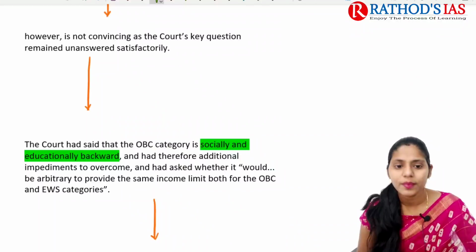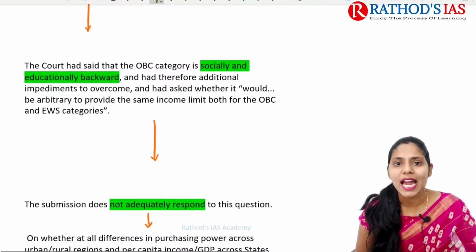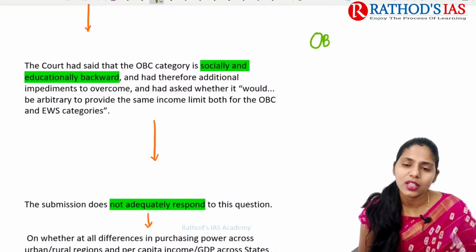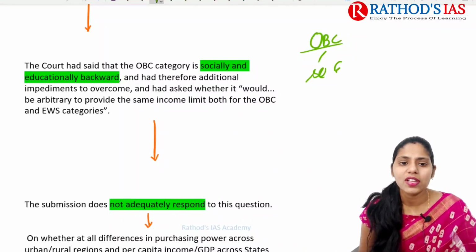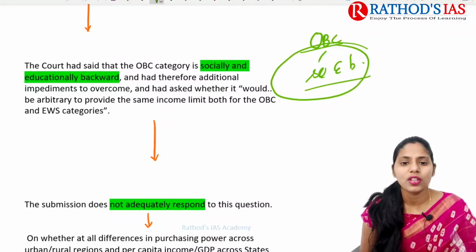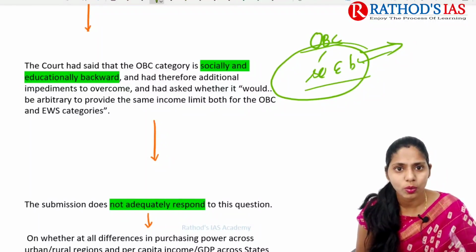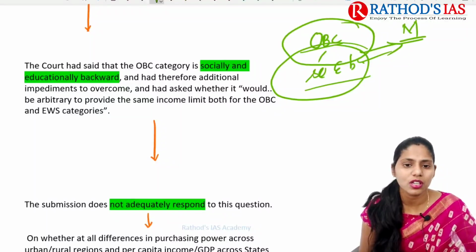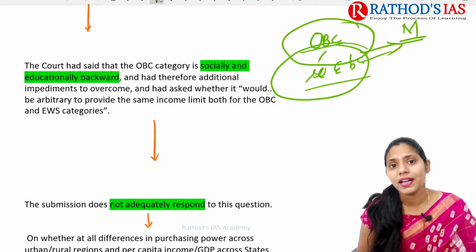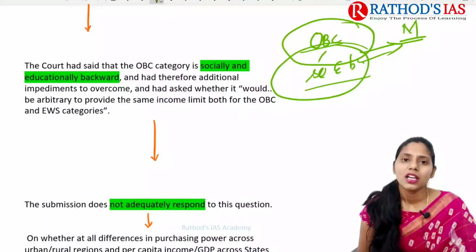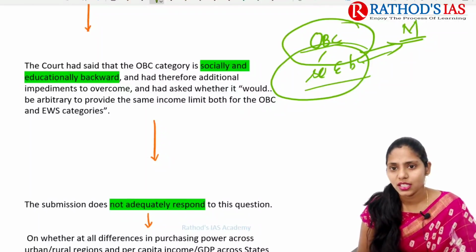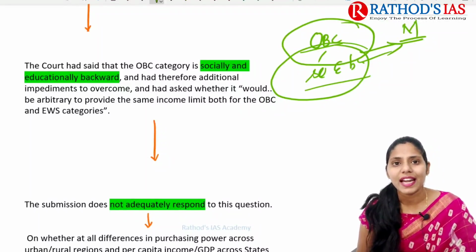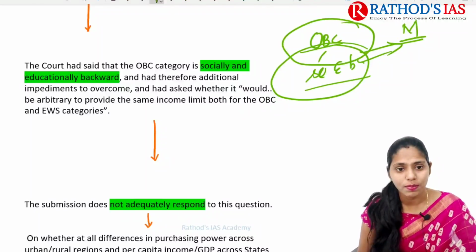Because of this, the report, or these recommendations, are not convincing on the key question asked by the court. The court said that the OBC category is a socially, economically and educationally backward class. Other backward classes are socially and educationally backward, and because of this we came up with reservation for OBC. To talk about OBC reservation, we need to talk about the Mandal Commission report, right? We already discussed the Mandal Commission report in our polity lecture series, so you can see the polity lectures.